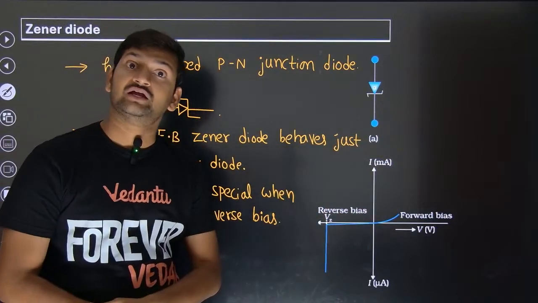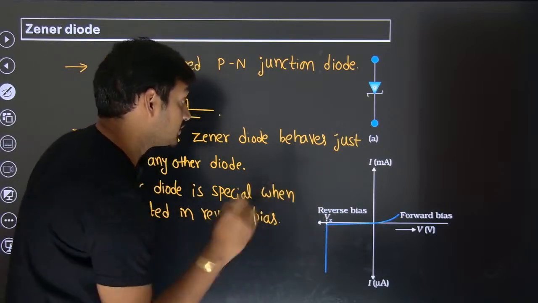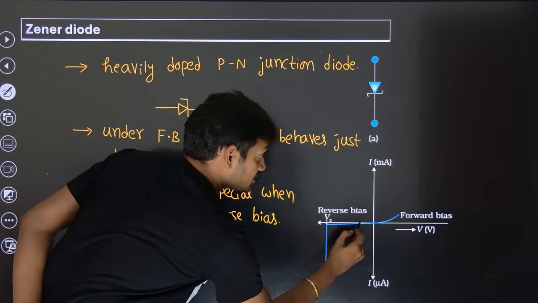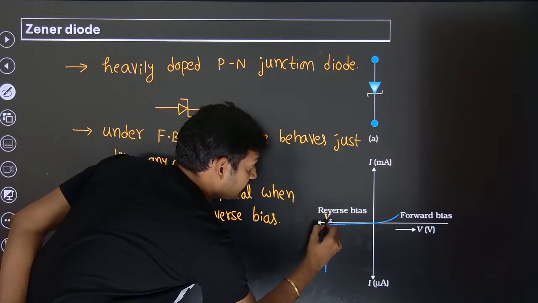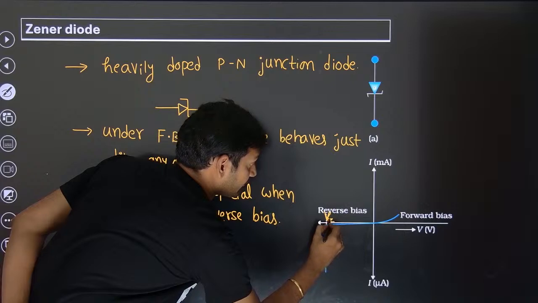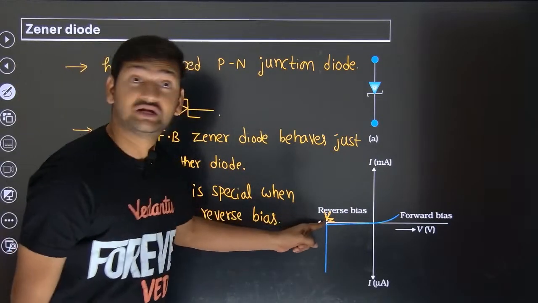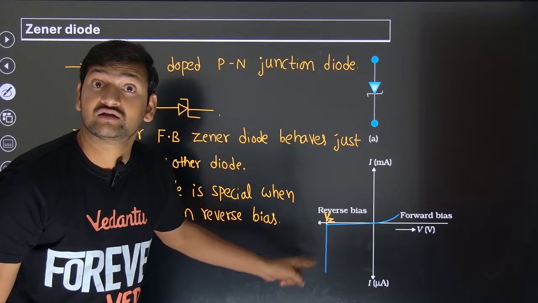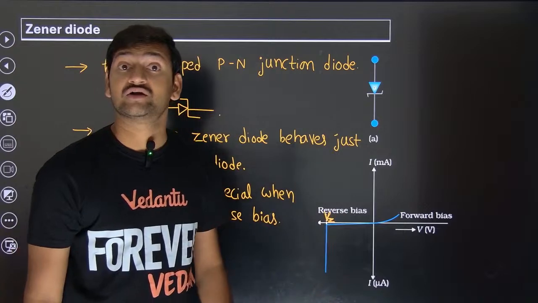Okay, fine. And what is the speciality with reverse bias? Look, as the reverse bias voltage is increased, at one particular voltage called VZ, the Zener breakdown, all of a sudden a lot of current flows, but the voltage is more or less constant.